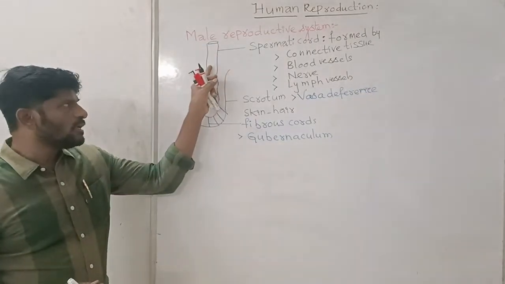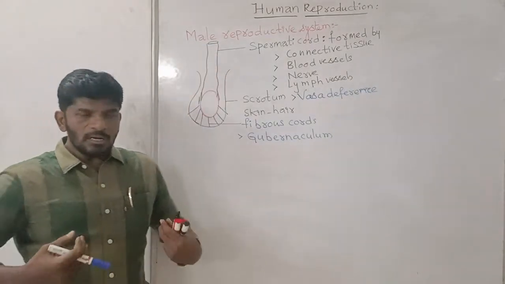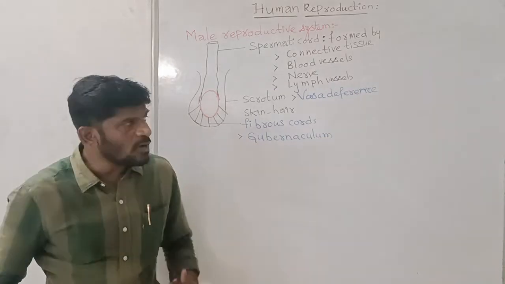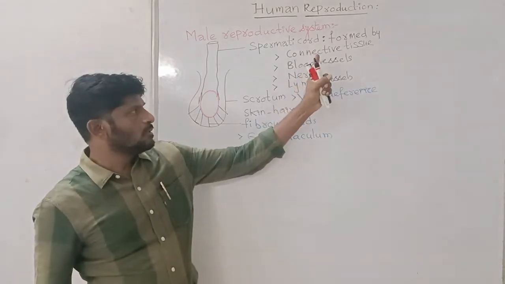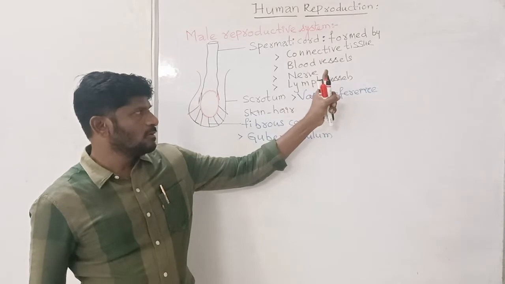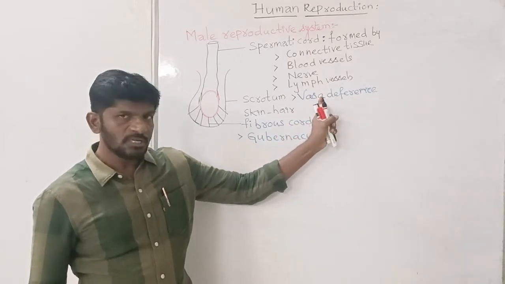So this is the spermatic cord that is attaching to the testis. It is formed by the connective tissue, blood vessels, nerve, lymph vessels and the vasa deferens.